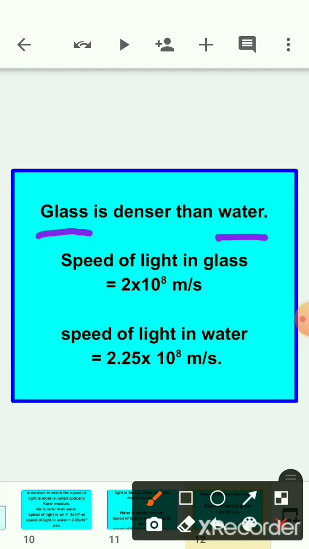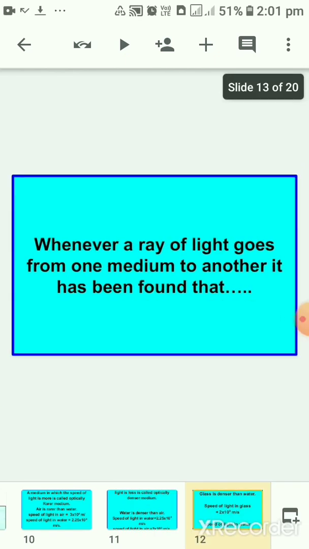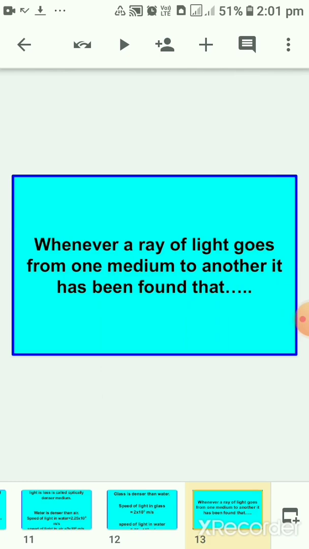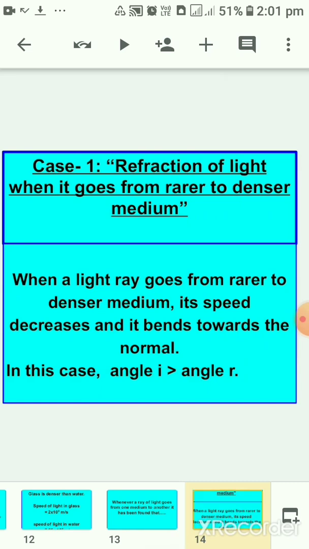So where is the speed of light less? In glass. So glass will be denser here. Okay. Now whenever a ray of light goes from one medium to another medium, it has been found that there are three observations. You can see them here.